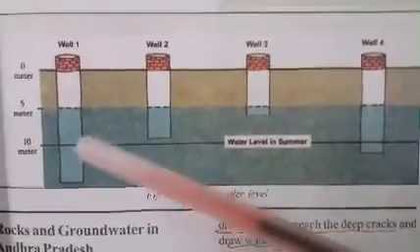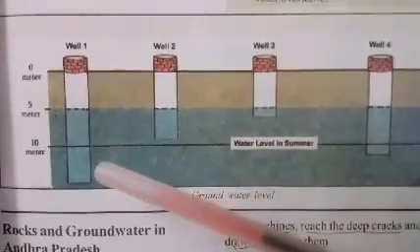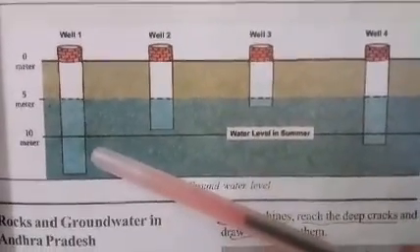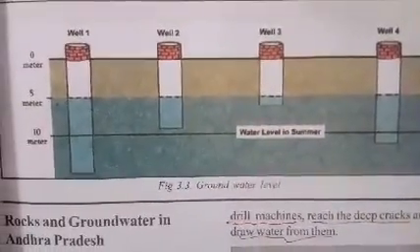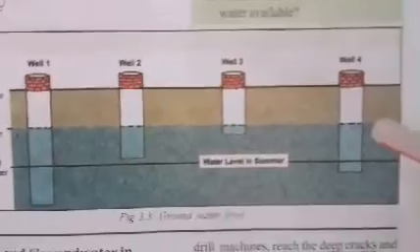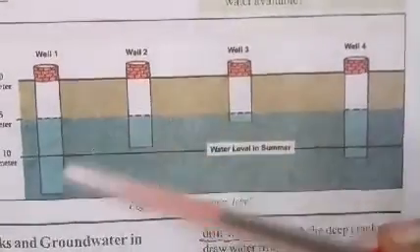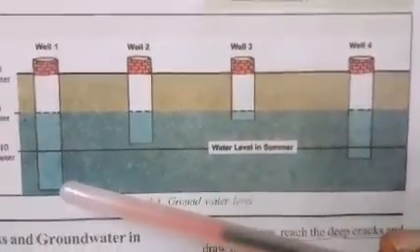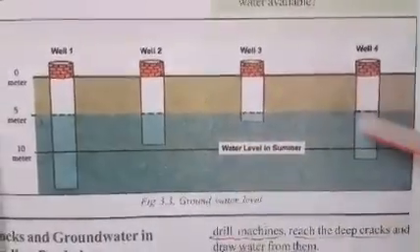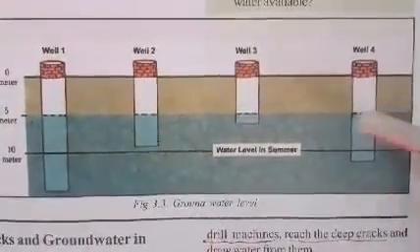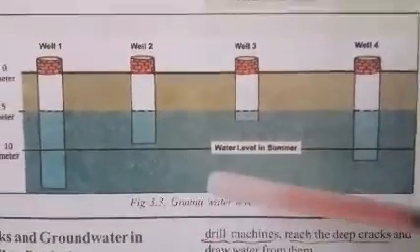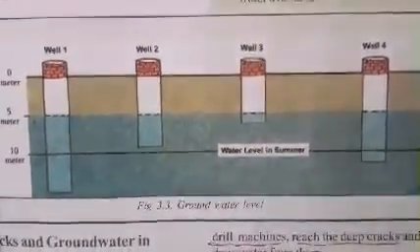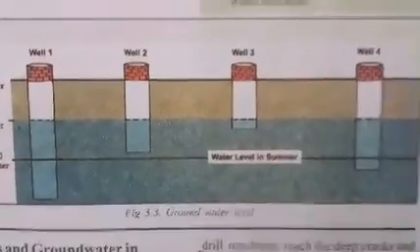And if the water level goes to 13 meters or 14 meters, what will be the situation of other wells? In any other wells, water will not be there. Water will be only there in the first well. So the water level, also called water table, may decrease from season to season. Then the shallow wells will not have water in them.